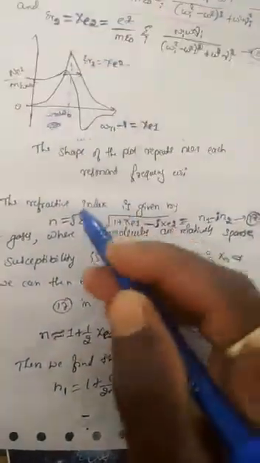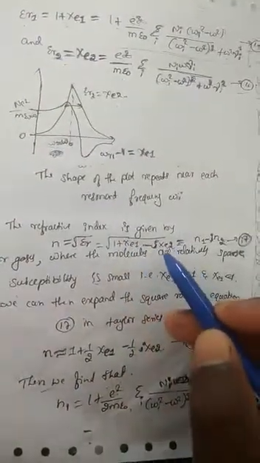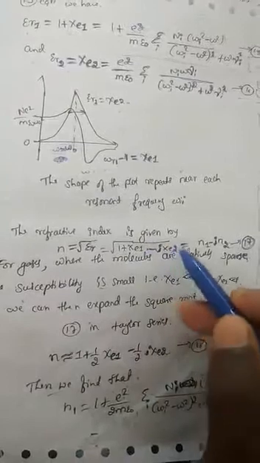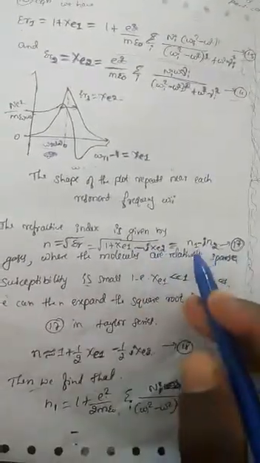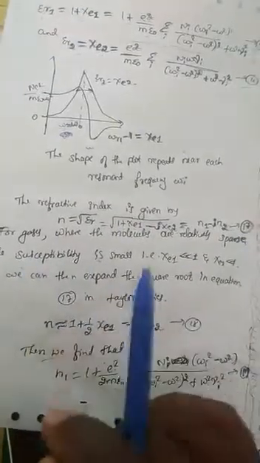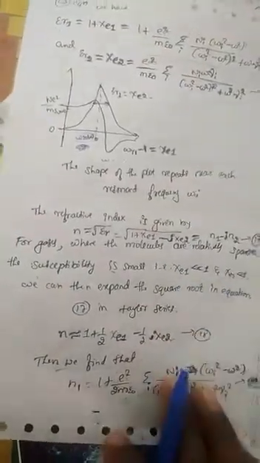Then the refractive index, as we already know, n is equal to the square root of epsilon r. That epsilon r value is 1 plus chi e1 minus i chi e2, that means epsilon r1 minus i epsilon r2, that is n1 minus i n2. For gases, where the molecules are relatively sparse, the susceptibility is small, that is chi e1 is much less than 1 and also chi e2 is much less than 1.